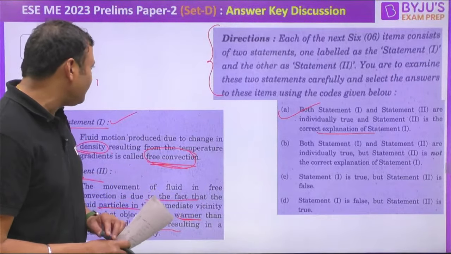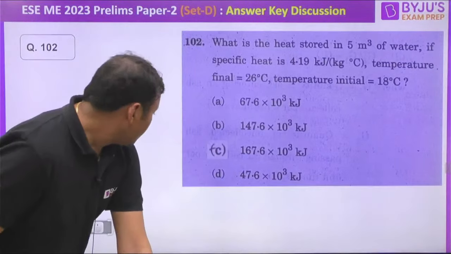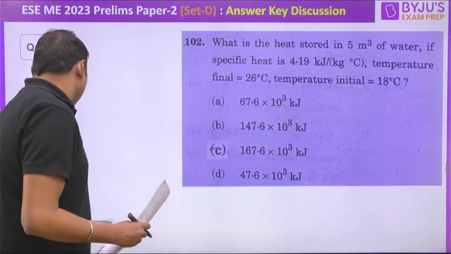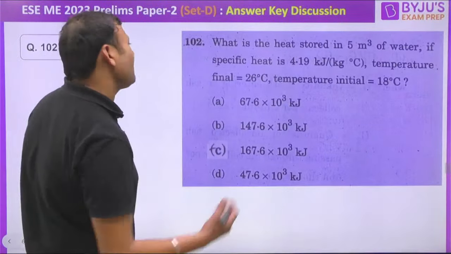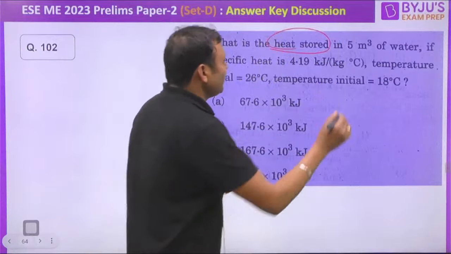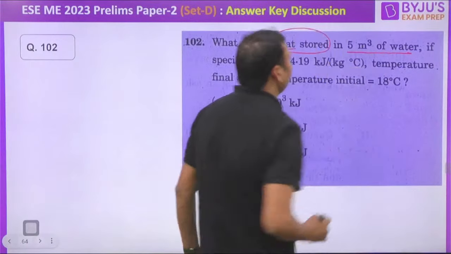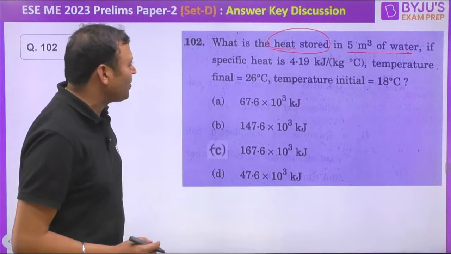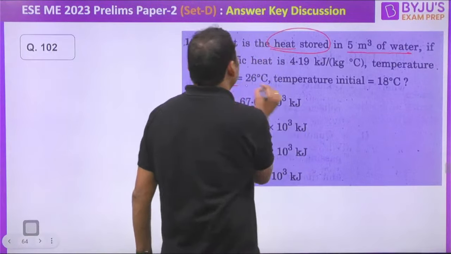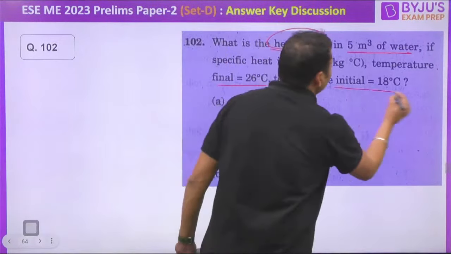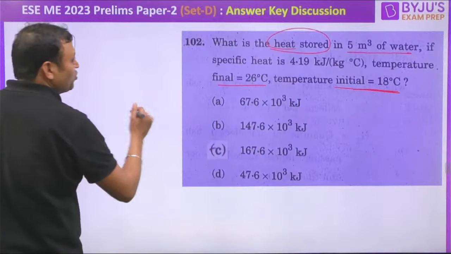The next question, again from heat transfer, or you can call it a thermodynamics question. What is the heat stored in the system? The system is 5 meter cube of water. If the specific heat is 4.19 kilojoule per kg degree Celsius, the final temperature is 26 degrees Celsius and the initial temperature is 18 degrees Celsius, right? So what is the amount of heat stored in kilojoule?